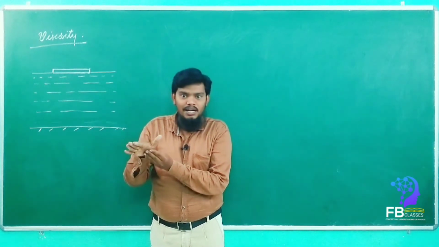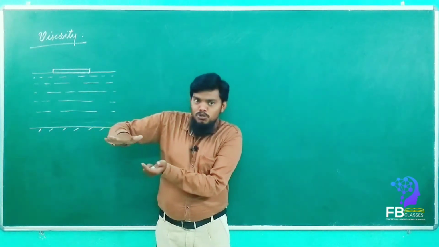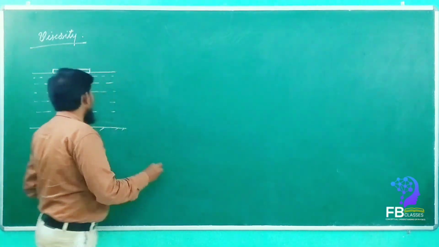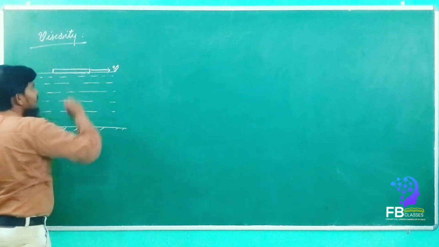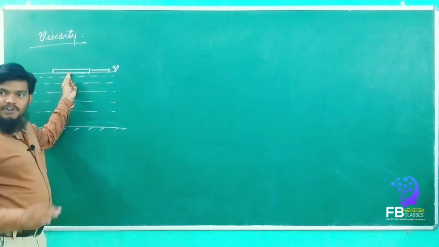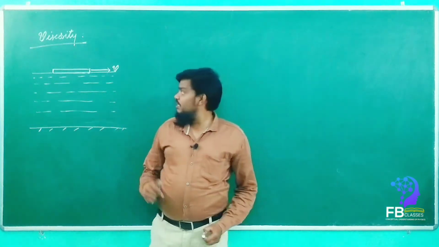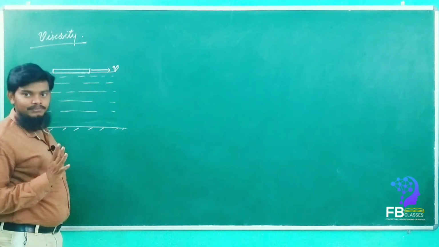Then the first uppermost layer will move with the velocity of our hand. Let the velocity of our hand be v, then the first layer will move with velocity v, yes or no?